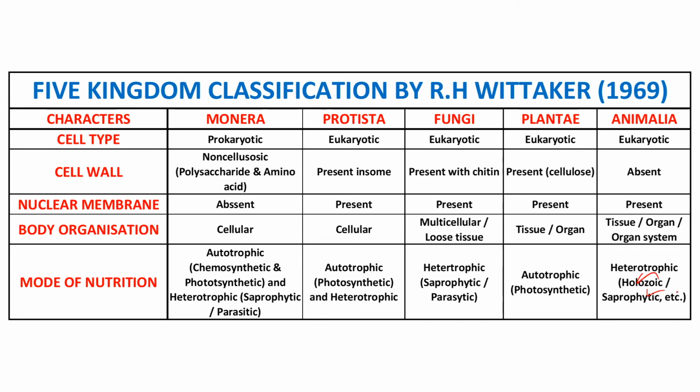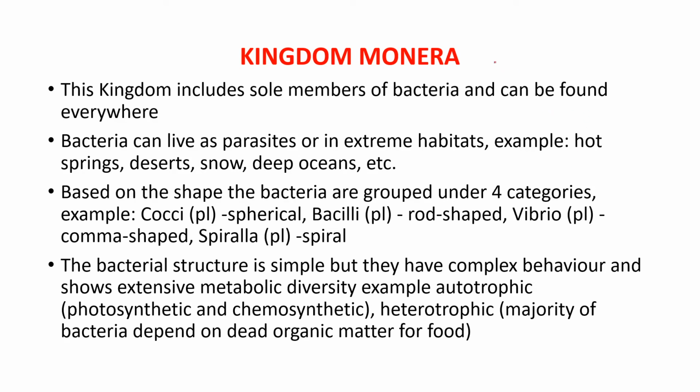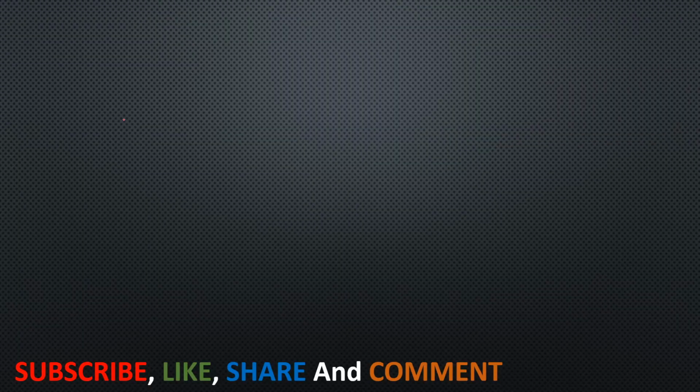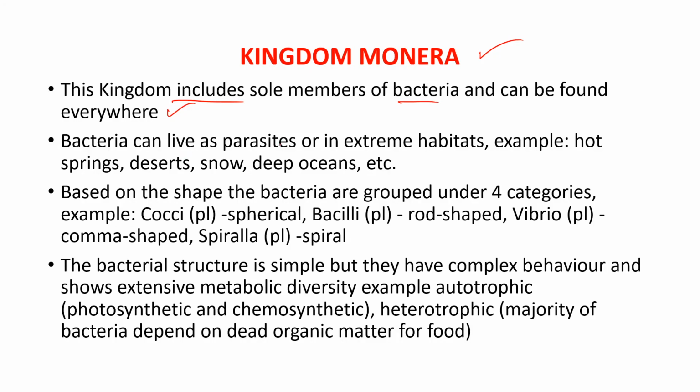The next is the kingdom Monera. We will discuss a little information, or a small description, about the Monera. This kingdom includes the sole members of the bacteria and they can be found everywhere. Ubiquitous means they can be found anywhere. Whether it may be sea or ocean, desert or hot springs, or whatever the natural condition may be, you can see the bacteria everywhere.